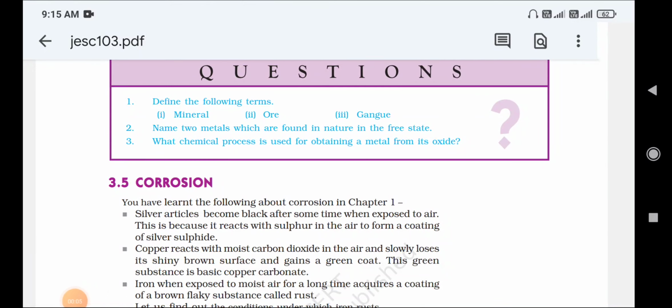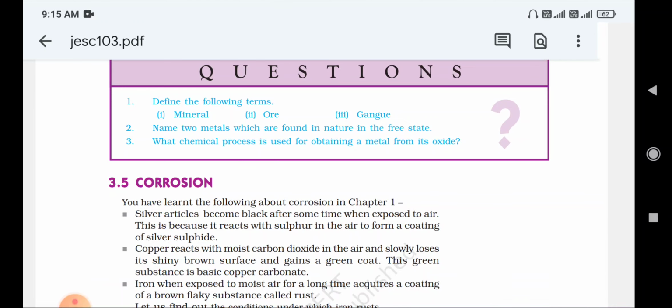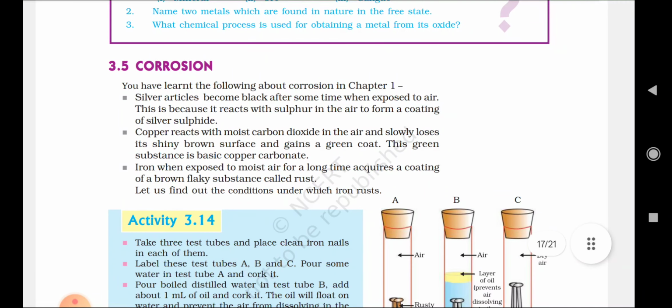Today we will be discussing the last topic of this chapter, corrosion. Here we have learnt the following about corrosion in chapter 1. We already studied the topics of corrosion in our first chapter earlier.